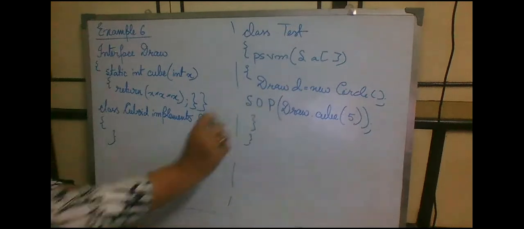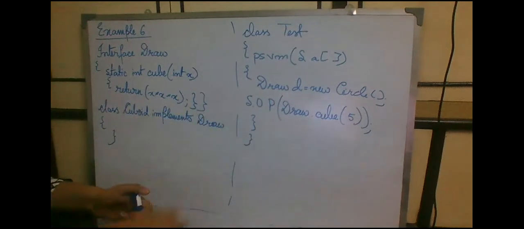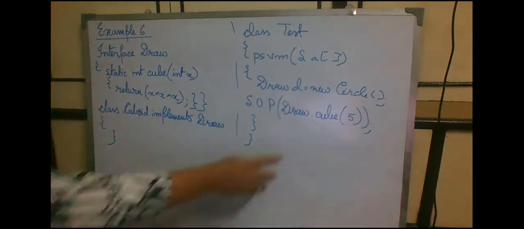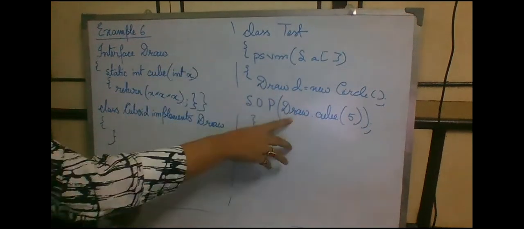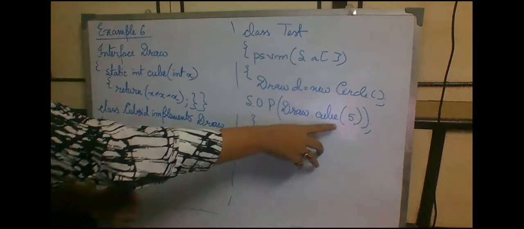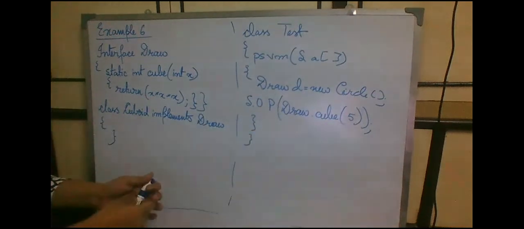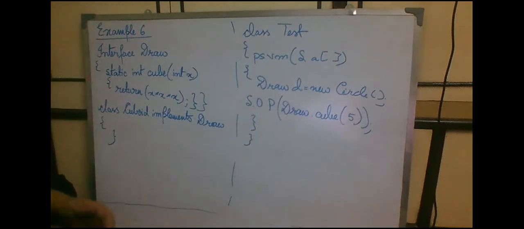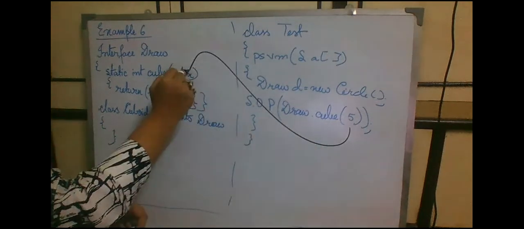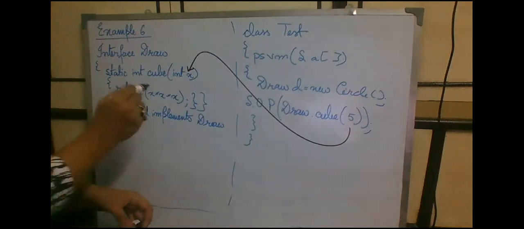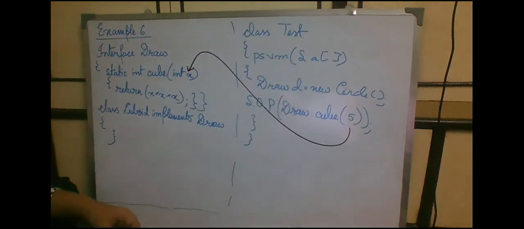In the print method, system.out.println, we are using a reference of that interface: Draw.cube, and we are passing the value for int x as 5. So this 5 is getting stored inside x, and we are supposedly going to get the return of x into x into x. That should be giving us 125.